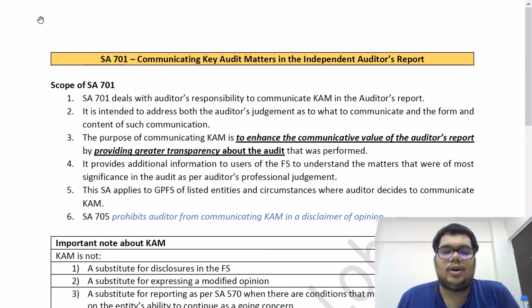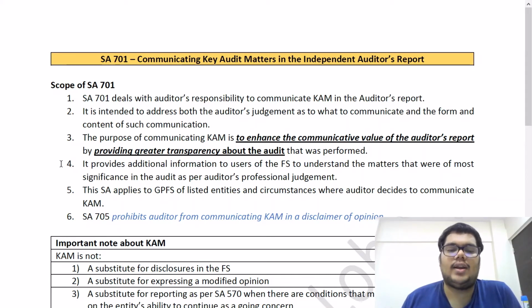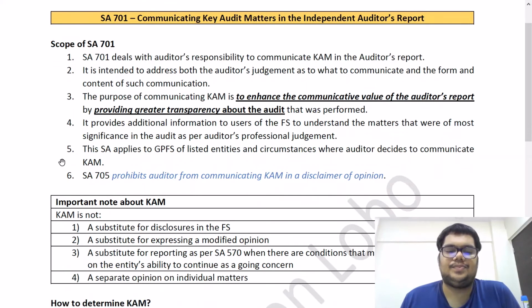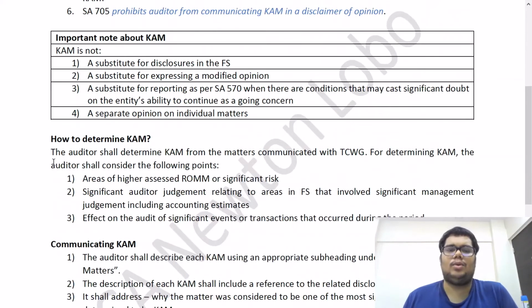Also, one more very important thing. You may not have any key audit matters to give in a listed company, but the key audit matters paragraph is always compulsory. So you will have to mention the heading key audit matters paragraph, and you can write that there were no key audit matters that came to the attention of the auditor.